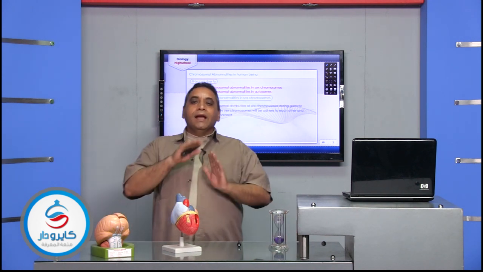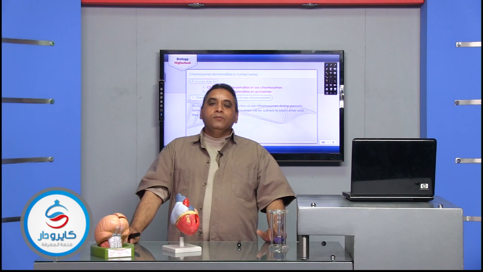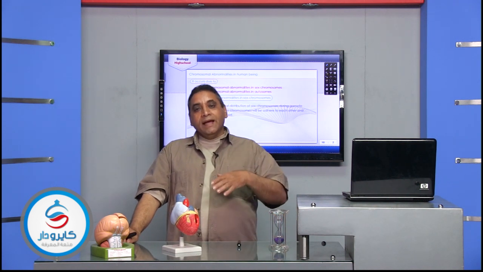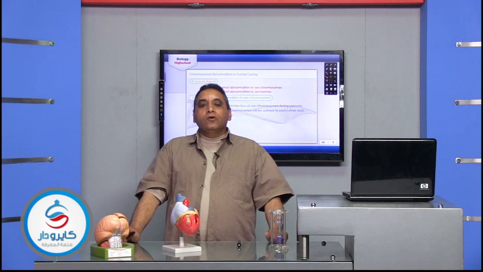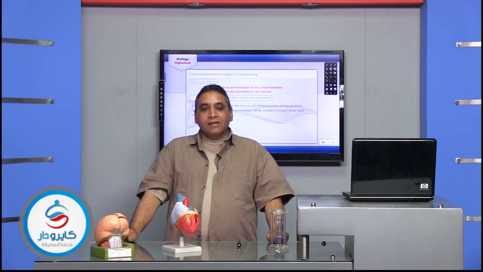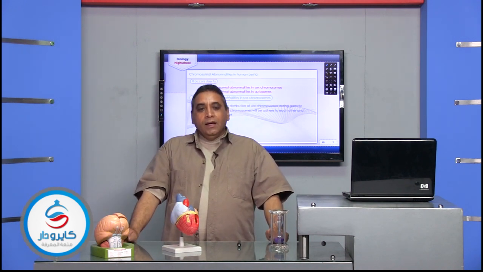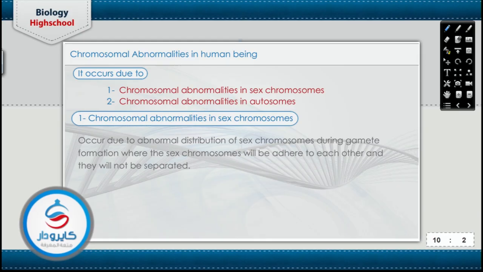طب هو ممكن يحصل abnormalities؟ ممكن يبقى في abnormalities in the sex chromosomes and abnormalities in the autosomes. هنبدأ نشوف chromosomal abnormalities in the sex chromosomes. The abnormalities take place due to the abnormal distribution of the sex chromosomes during the gamete formation, where the sex chromosomes will adhere to each other and they will not be separated.